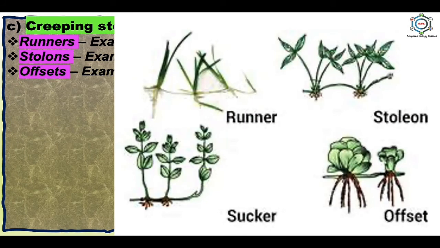In this picture, you can see all the creeping stem structures, and here the runners in the picture you can see produce adventitious roots at nodes, and each node gives rise to an aerial shoot which becomes a new plant. In case of stolons, which are arched runners, which cross over small obstacles and develop small plantlets at their nodes. Then suckers are the underground stem which we discussed earlier. And next is the offset, which is an internode-long runner which develops a tuft of leaves at the apex.